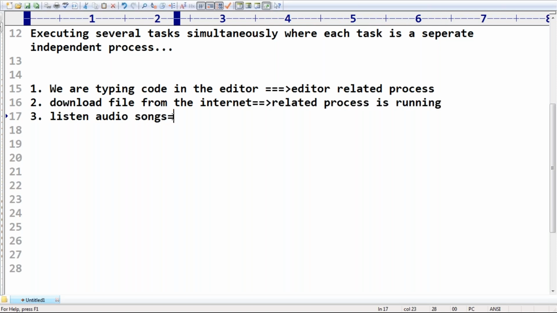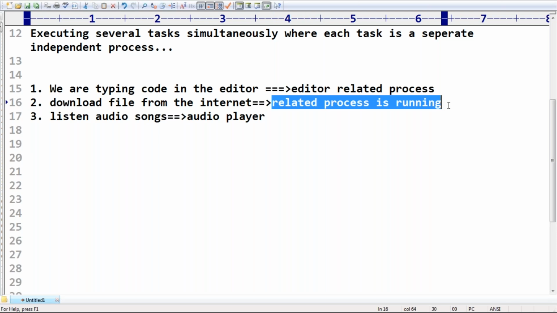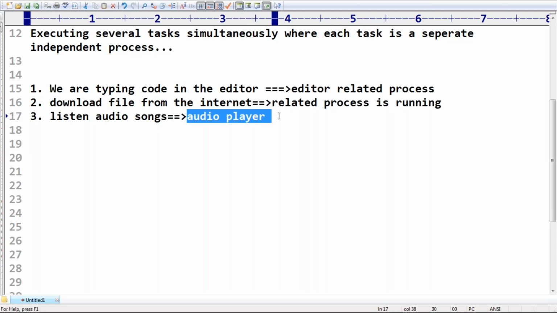Next, we are listening to audio songs from the same system, so the audio player process is running. Now my question is, in total how many sub processes are running? One editor related process is running in my system. At the same time, a download manager downloading a file is running. Next, I can listen to audio, which means the audio player is also playing.